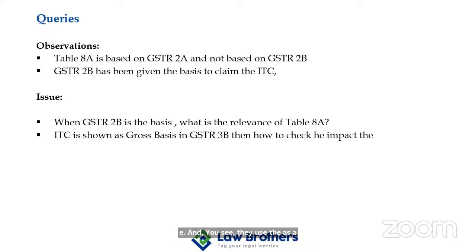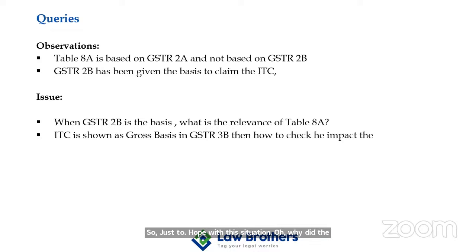They simply drew the difference shown in table 8A minus 8B, and issued show cause notices, saying your supplier has not furnished the GSTR 1 return and has not paid the taxes. So the question arises, how do we cope with this situation to avoid future notices for the financial year 2022-23?